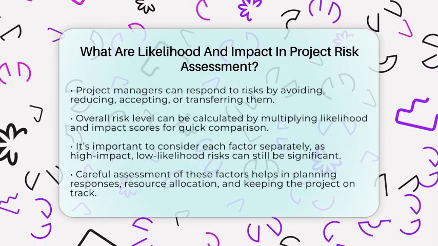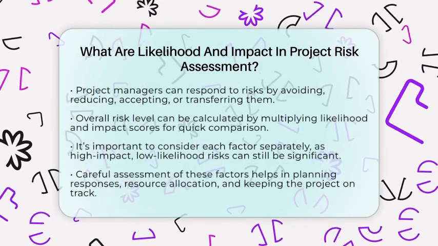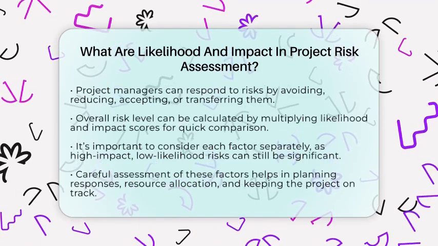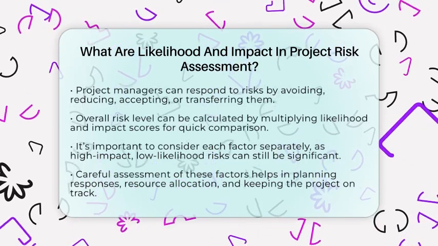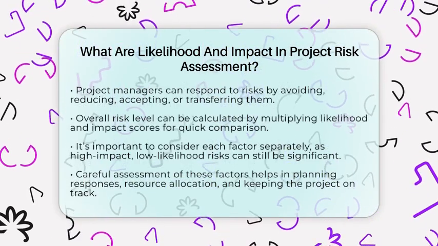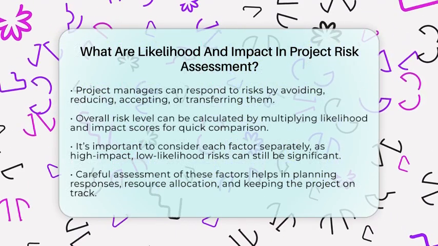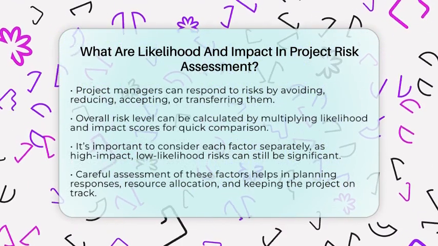By carefully assessing likelihood and impact, project managers get a better idea of what could go wrong and how bad it could be. This helps them plan better responses, allocate resources wisely, and keep the project on track. It's a simple but powerful way to stay in control during project execution and improve chances of success.